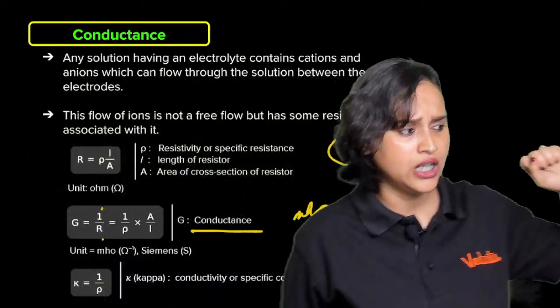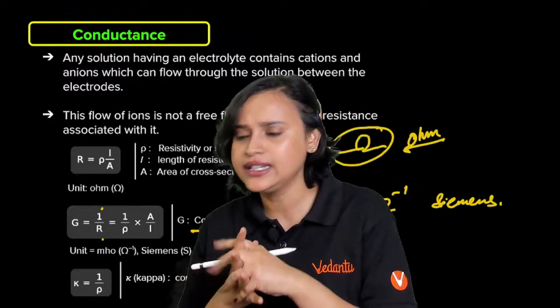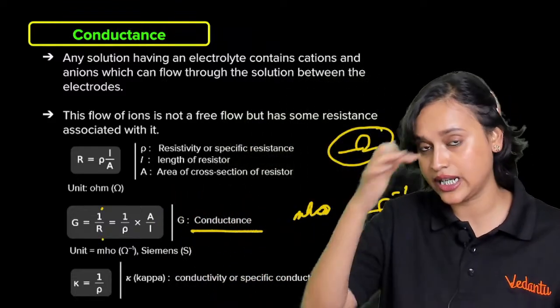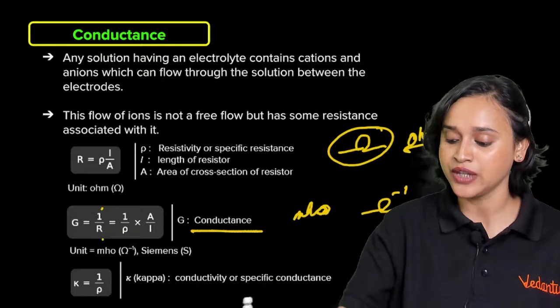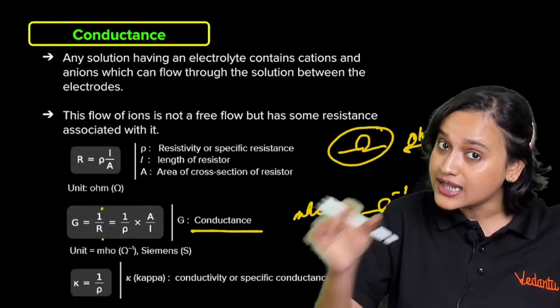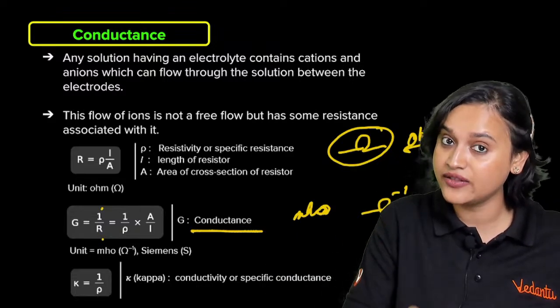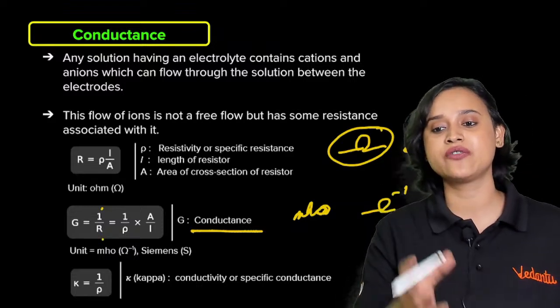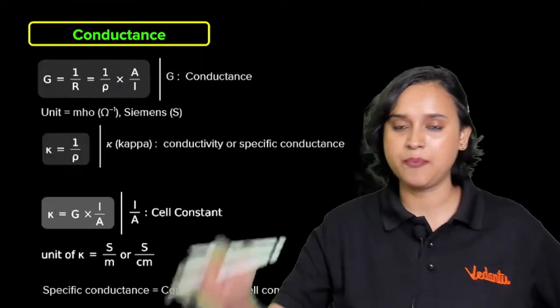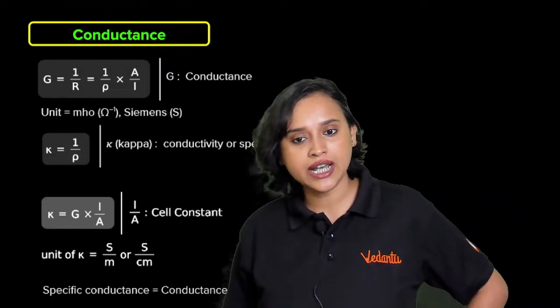Someone has asked me, ma'am, are you going to teach us the conductance part? Yes, beta. See, I'm taking care of the conductance part also. Then, just like we had specific resistivity, which was rho, we also have specific conductivity, which is your kappa, everybody. Okay? All right.